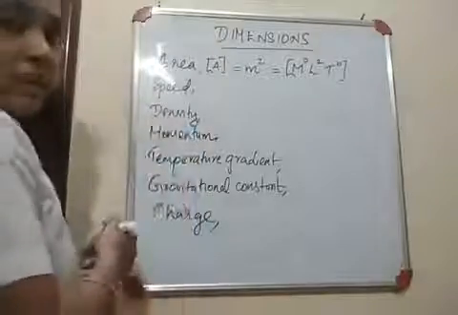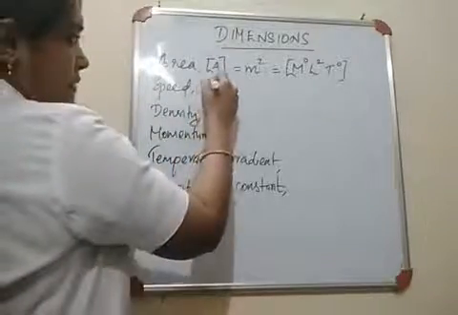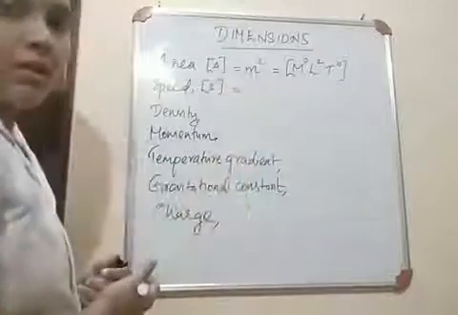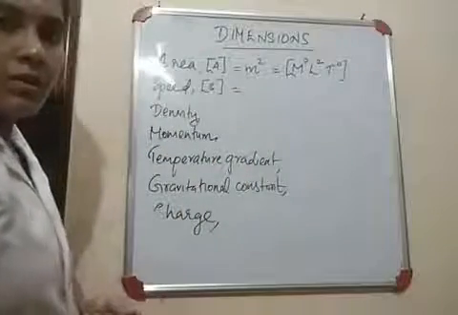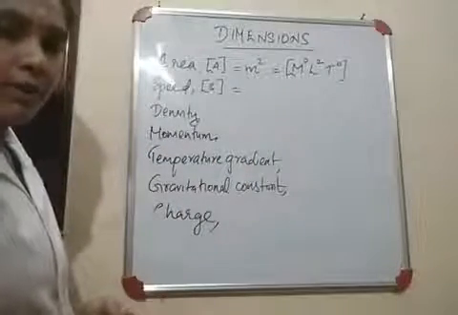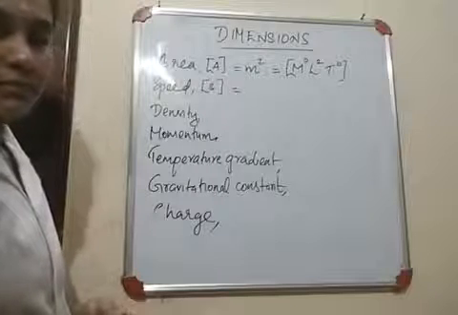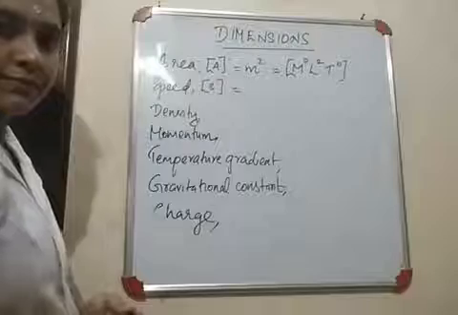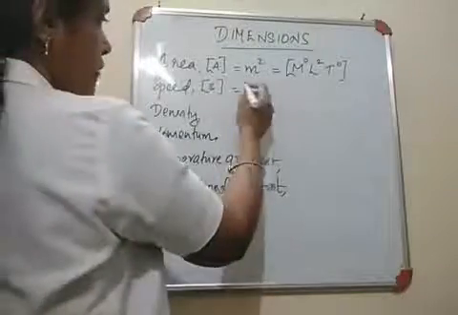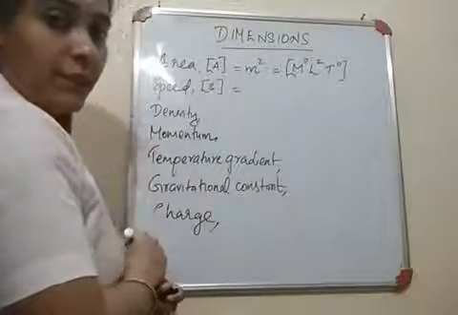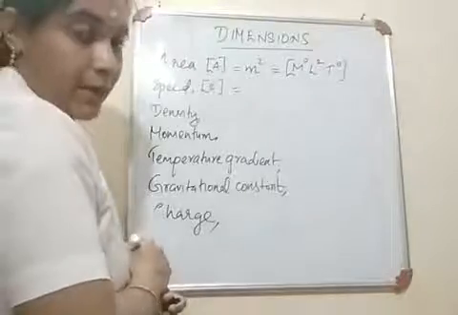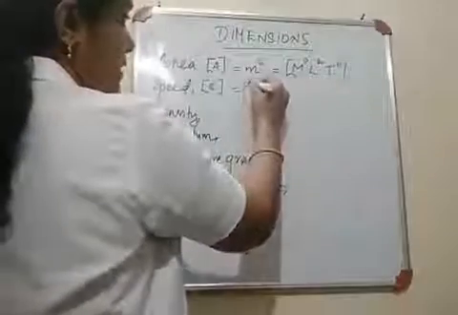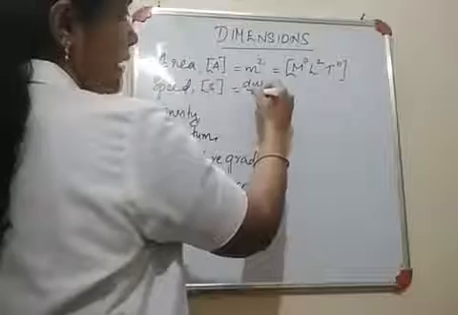Next one is speed. Dimension for speed. I will give you some time. You can pause the video, then you can check your answer. Okay, dimension of speed. What is the equation? Speed is distance by time.